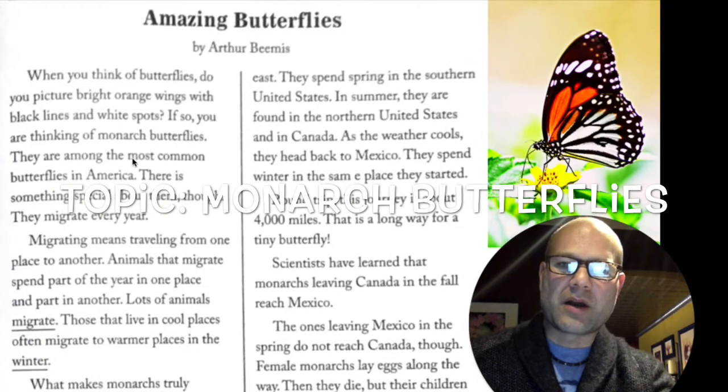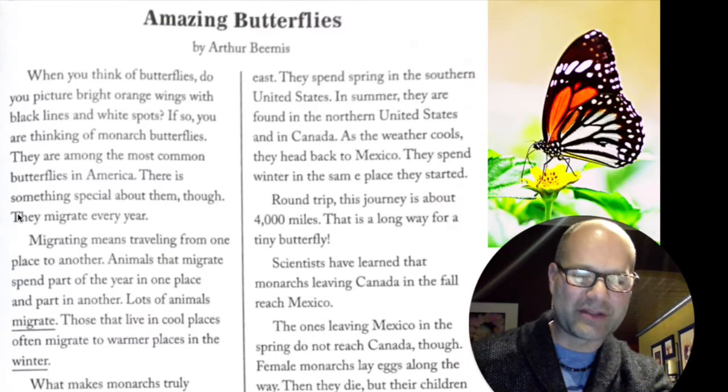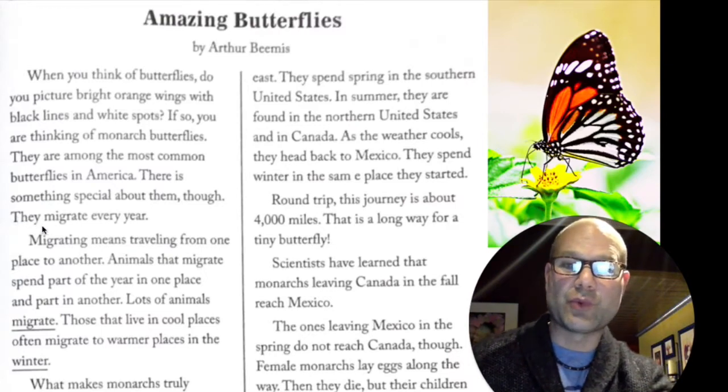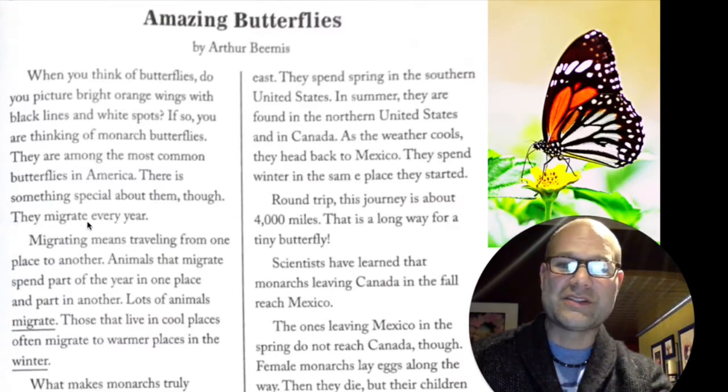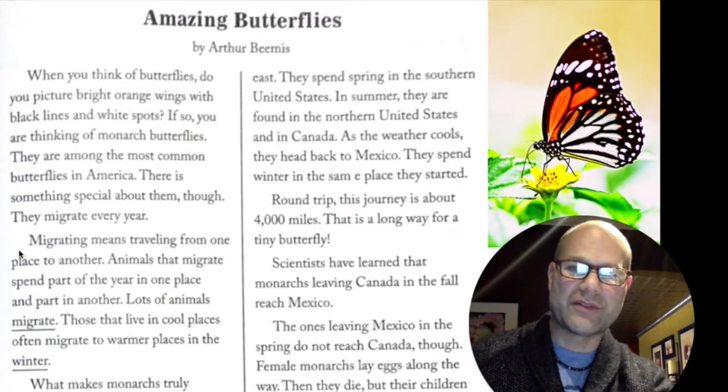They are among the most common butterflies in America. There is something special about them, though. They migrate every year. So the author says that there's something special about the butterfly and introduces the word migrate. What's the next paragraph? This first paragraph is just introducing the monarch. This next paragraph is going to be about what? Well, look at the very first word in it. Migrating means traveling from one place to another.